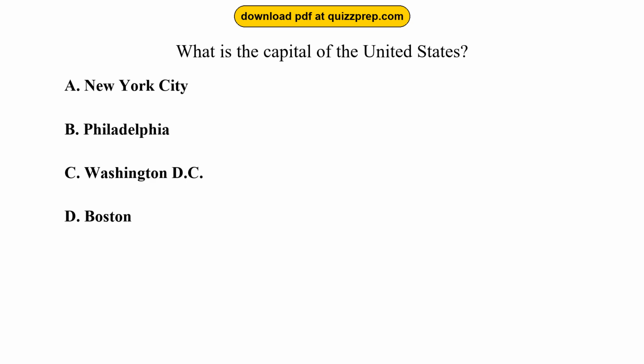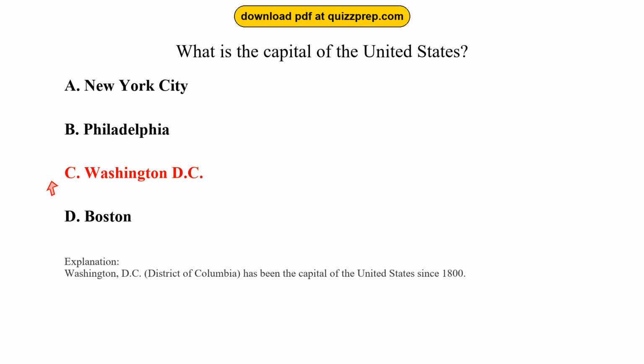Question 80. What is the capital of the United States? Option A, New York City. Option B, Philadelphia. Option C, Washington, D.C. Option D, Boston. The correct answer is option C, Washington, D.C. Washington, D.C., District of Columbia, has been the capital of the United States since 1800.